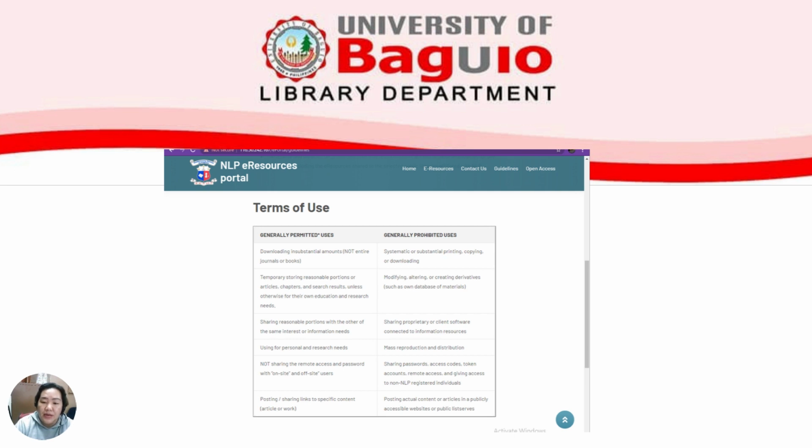Next is temporarily storing a reasonable portion of articles, chapters, and research results for your own education and research needs. They also permit us to share a reasonable portion with others of the same interest. You can share the information, only a portion, not the entire. And of course, you may use the database for personal and research needs.